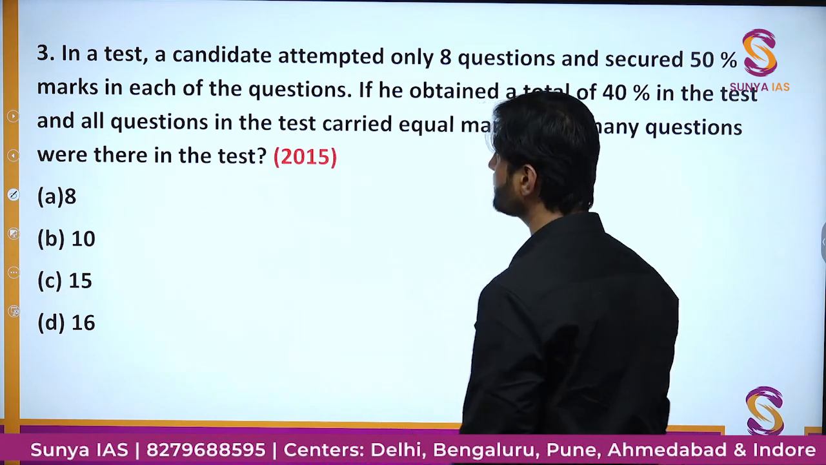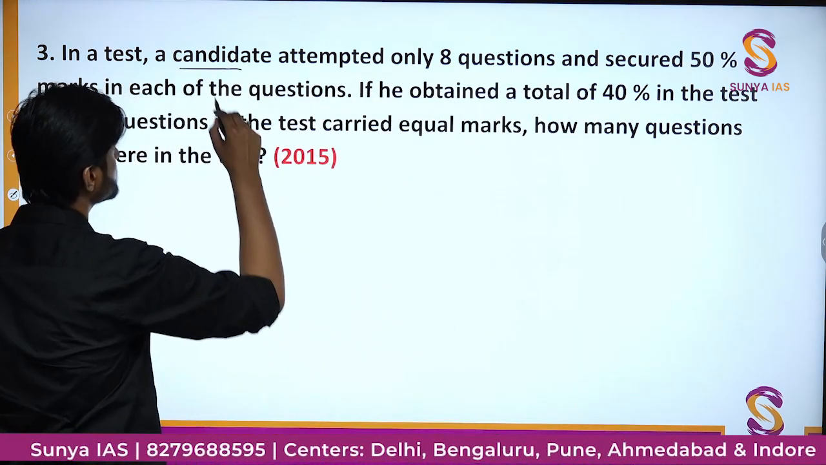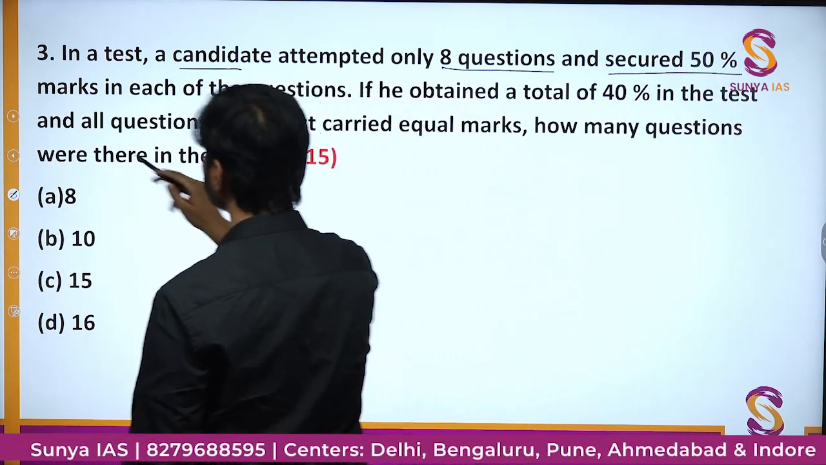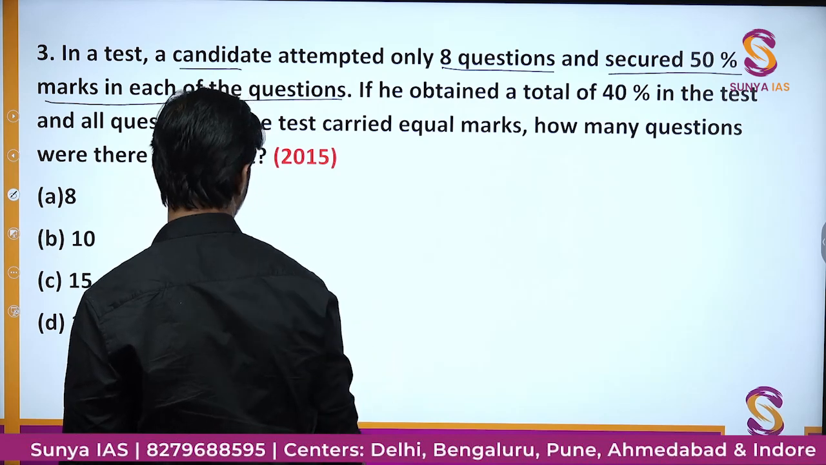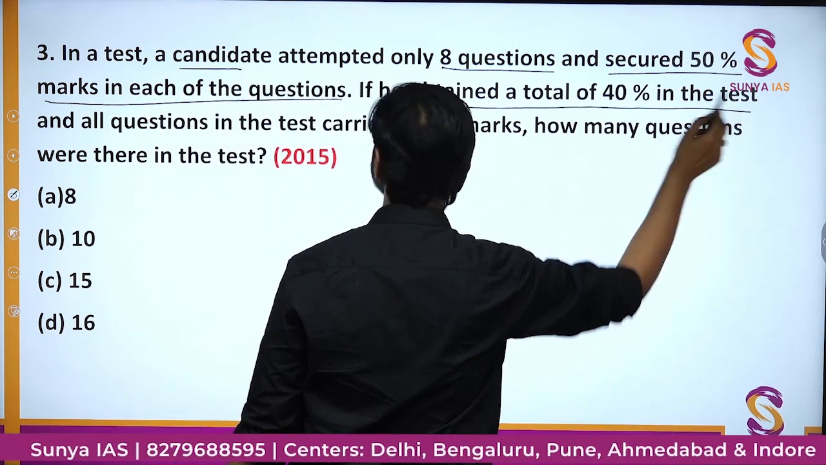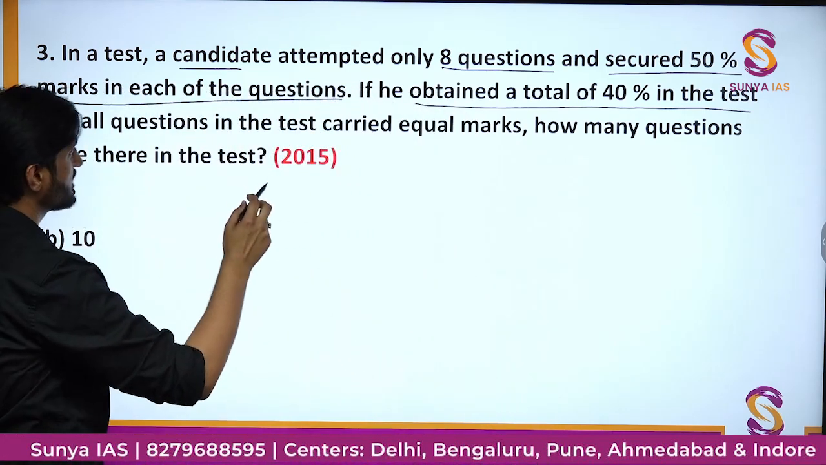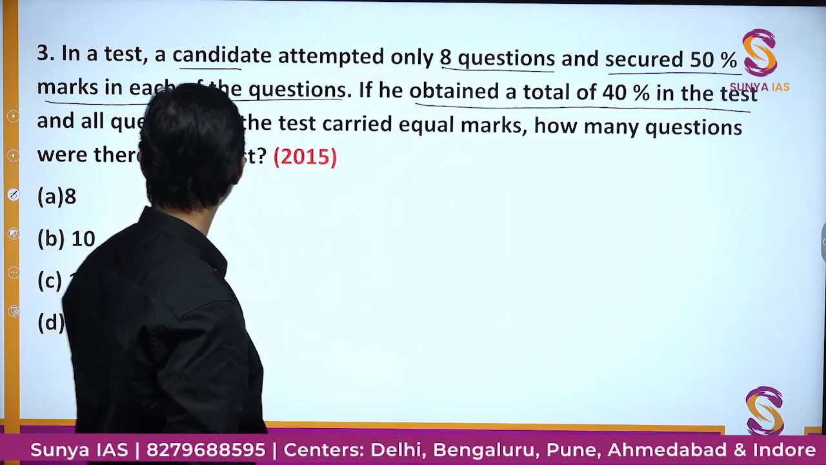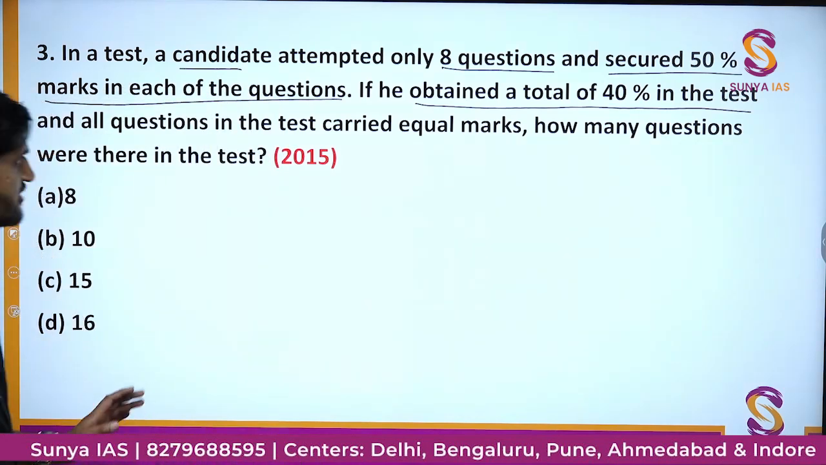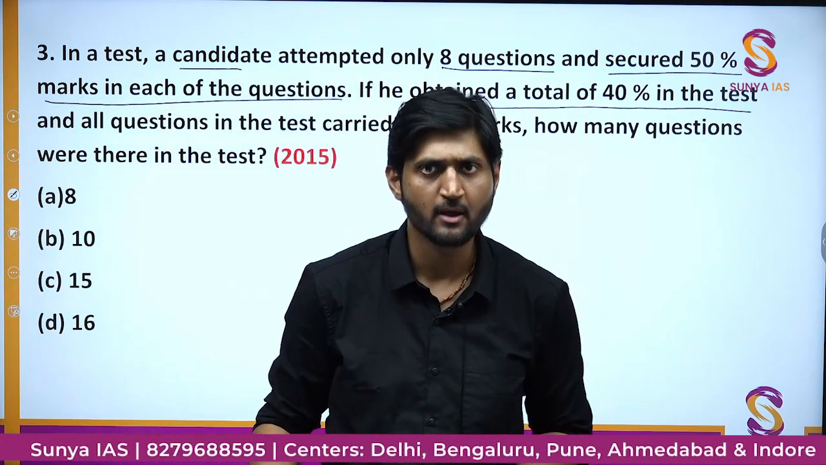So in a test, a candidate attempted only 8 questions and secured 50% marks in each of the questions. Okay. If he obtained a total of 40% in the test and all questions in the test carried equal marks, how many questions were there in the test? Okay. So the thing is, suppose there were a lot of questions, let's call them T questions in the test. Alright.